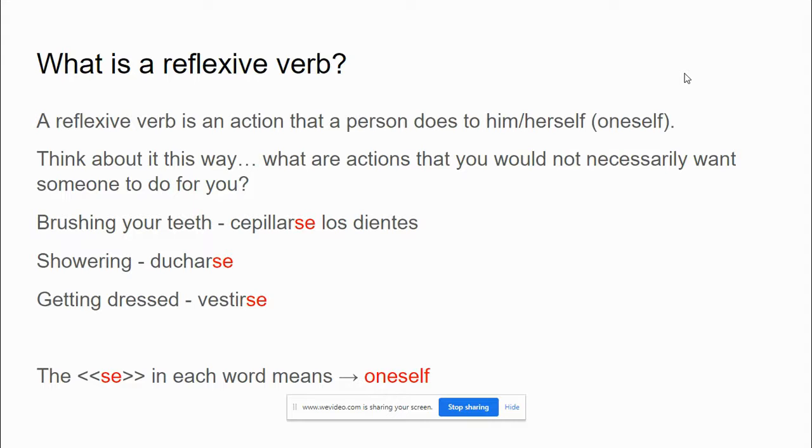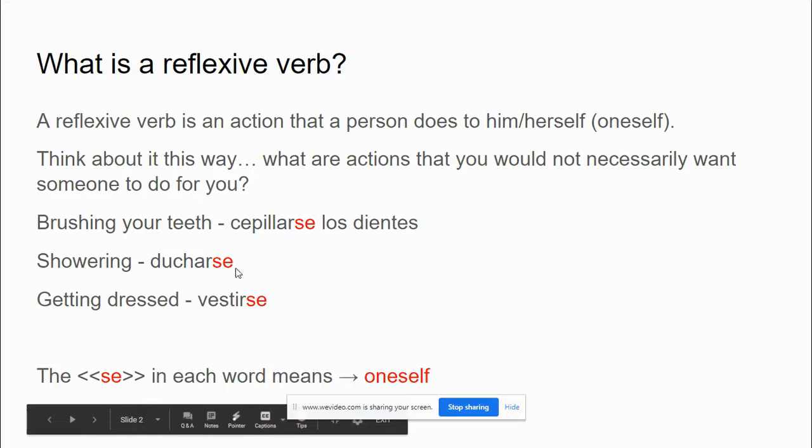Showering, kind of like a toddler, you're not a toddler anymore. You can do it yourself. Getting dressed, again, little kids need their parents to help them get dressed. You do not. It is a reflexive verb because you do it to yourself.